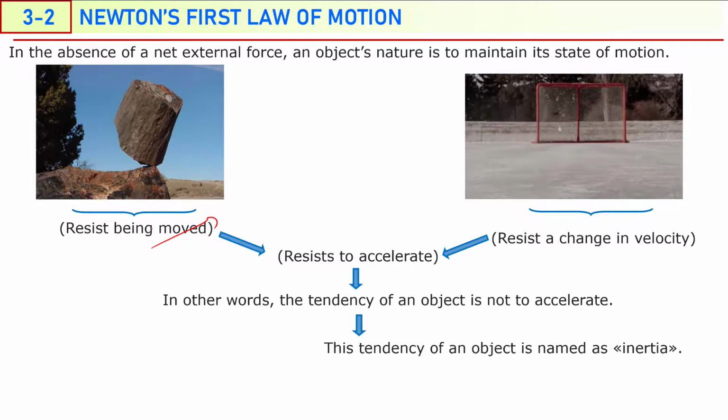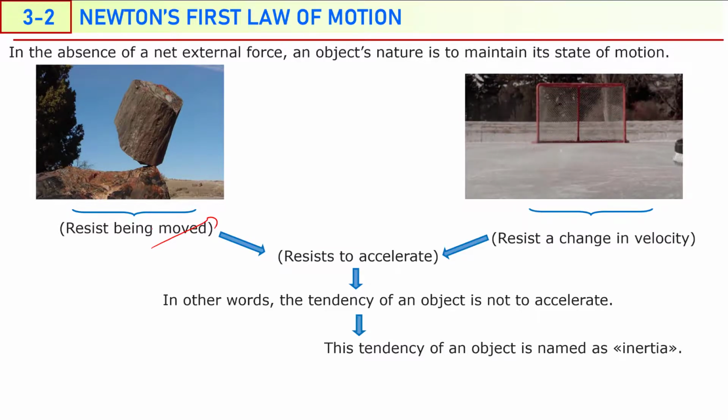So in other words, the tendency of an object is not to accelerate. And this tendency of an object not to accelerate is named in physics as inertia. Inertia is the tendency of an object not to accelerate. So an object wants to stay at rest if it is initially at rest. If you want to move it, it resists. If an object is in motion, it wants to continue moving.